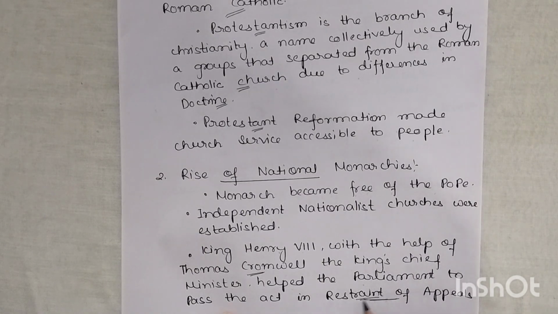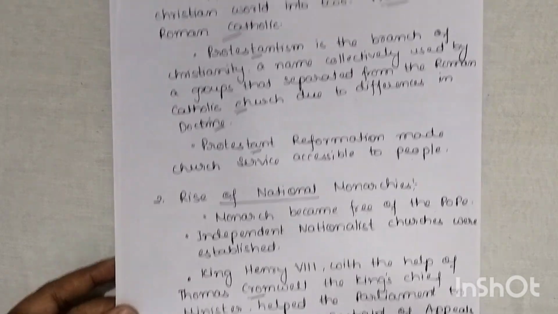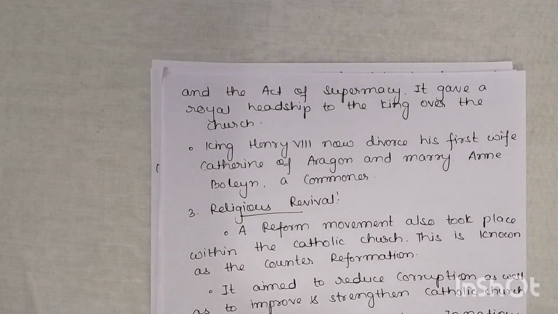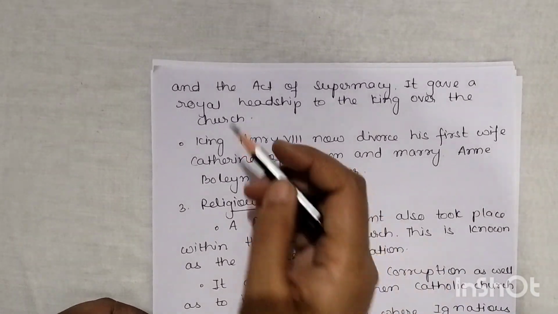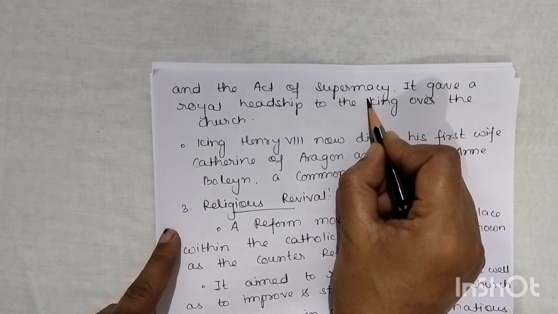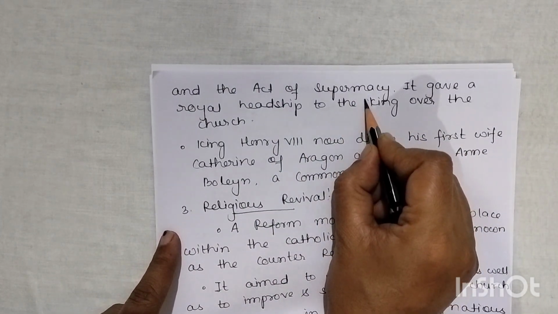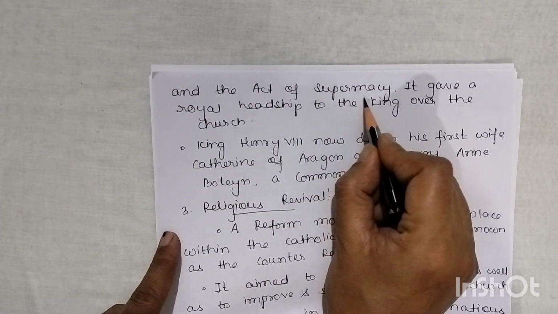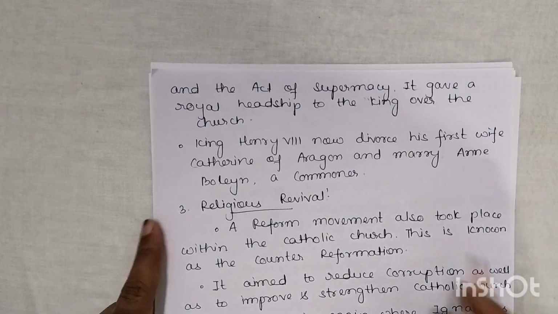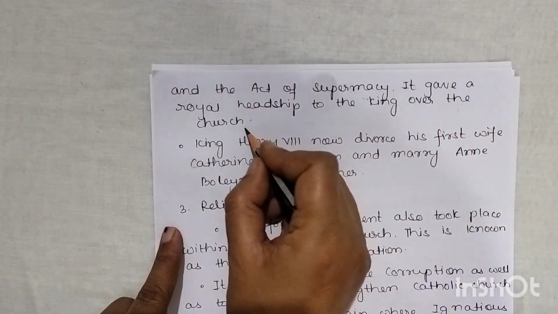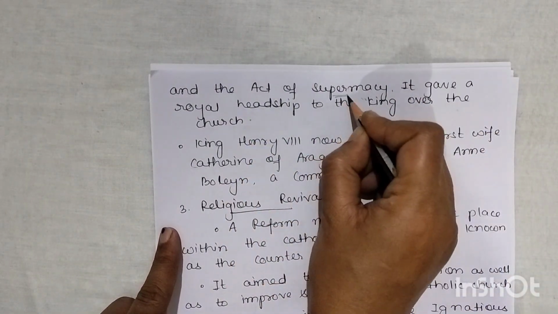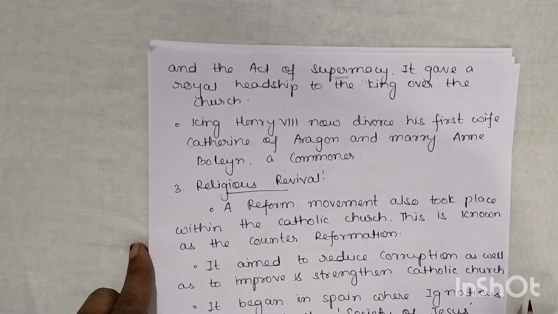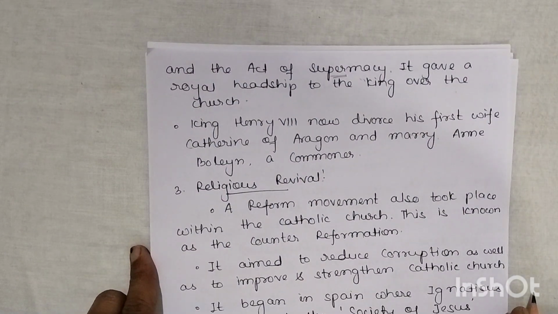First of all, they passed the Restraint of Appeals, and after that Thomas Cromwell and Henry VIII passed the Act of Supremacy. Act of Supremacy means every right should be given to Henry VIII and he is the supreme head. It gave a royal headship to the king over the church. Now, who is the head here? King Henry.